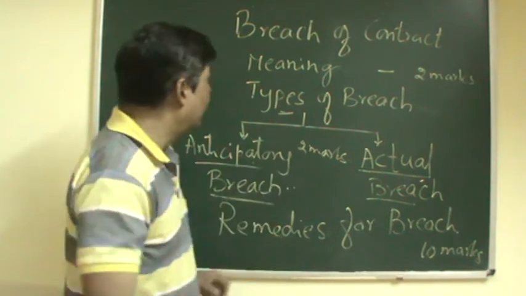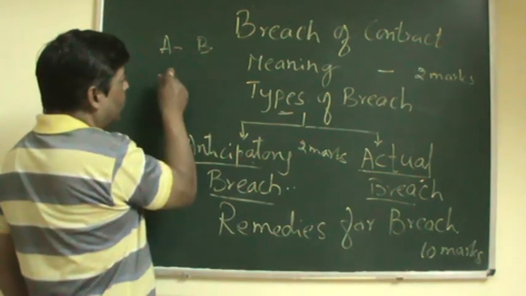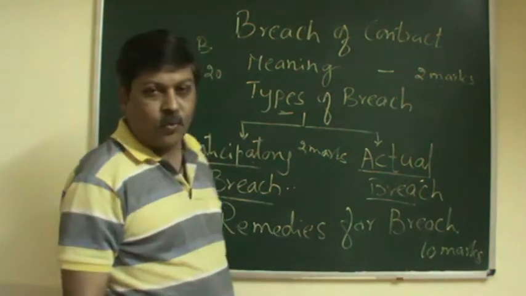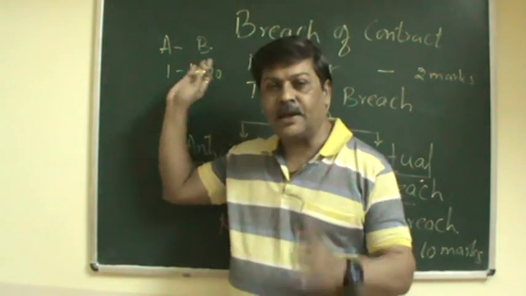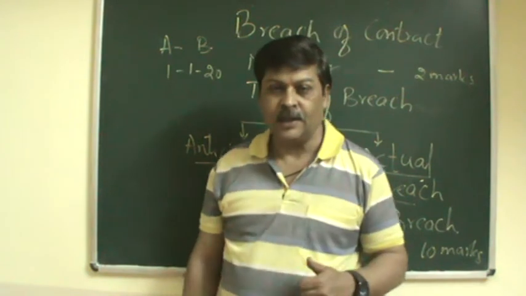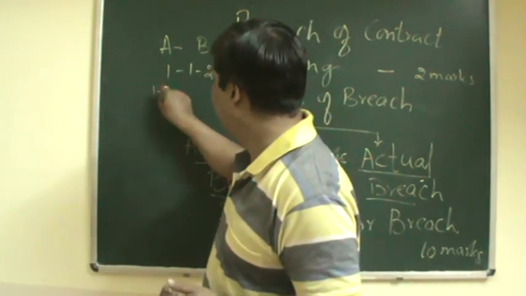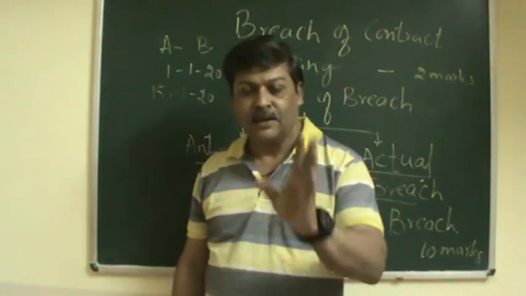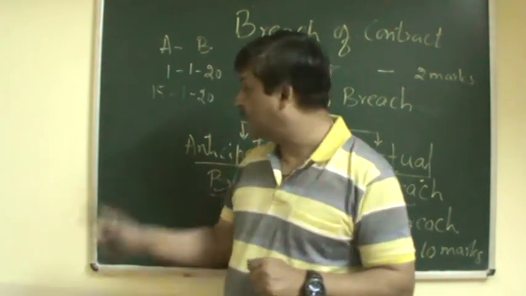For example, A has made a contract with B on 1/1/20. A has stated he will supply the raw materials to B on 15/1/20. That is the date he has accepted. He has agreed to supply the raw materials.